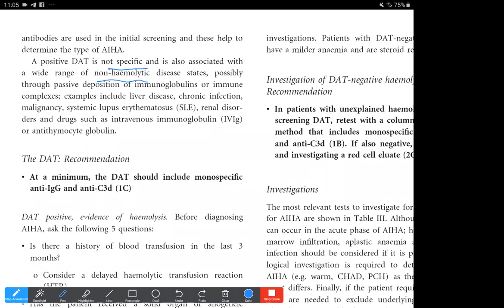And these would include liver disease and kidney disease. So it's like liver disease also and renal disease also. And it could be after chronic infections, and malignancy and these autoimmune disorders.